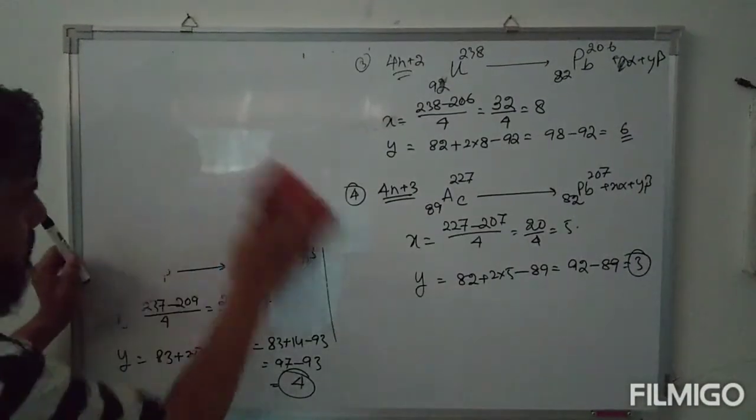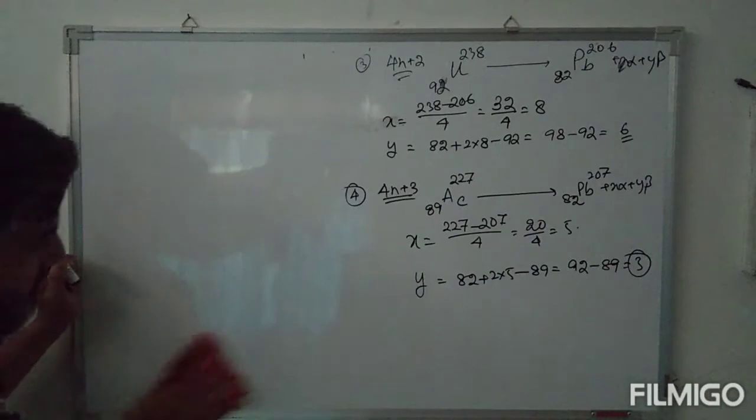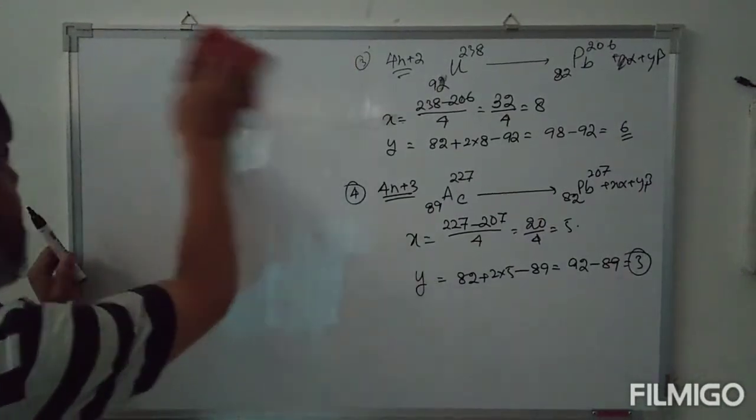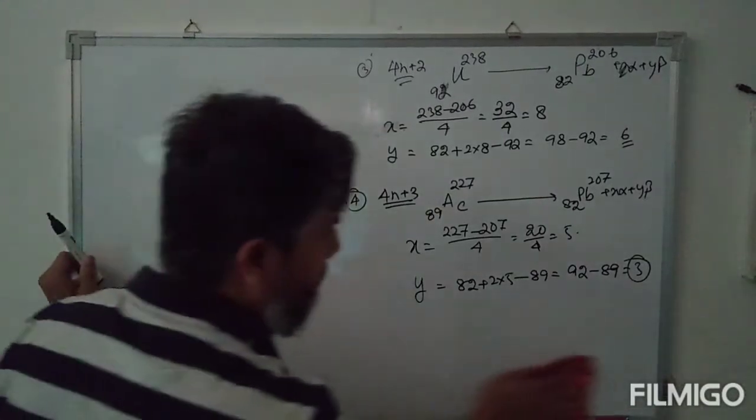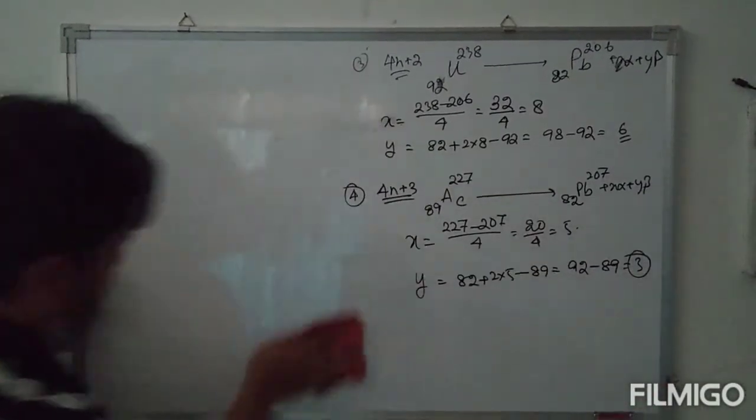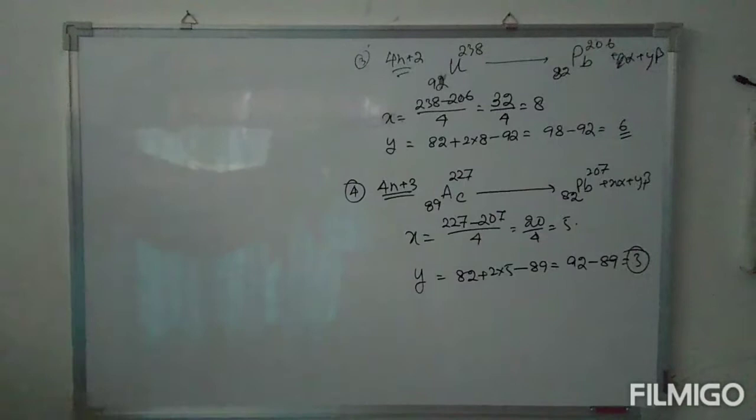Now, once we know how to calculate the number of alpha particles and beta particles, then we have to see the rate of decay, the rate of decay or disintegration of a radioactive substance.